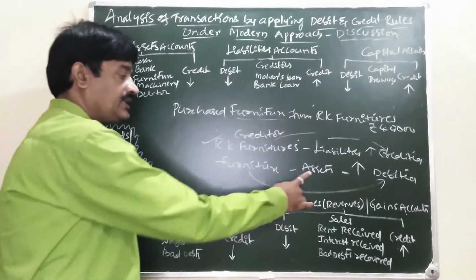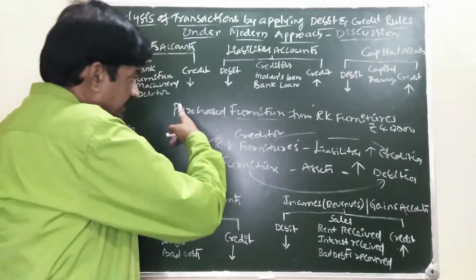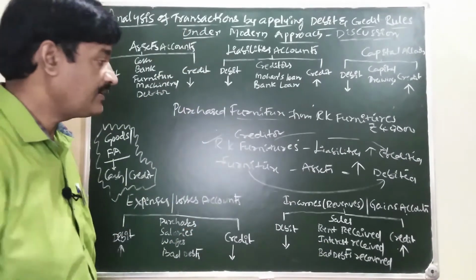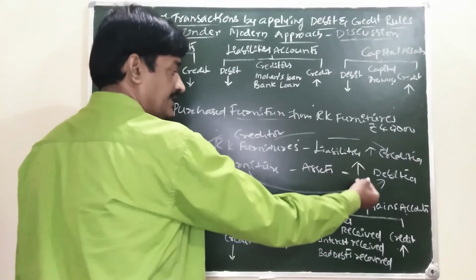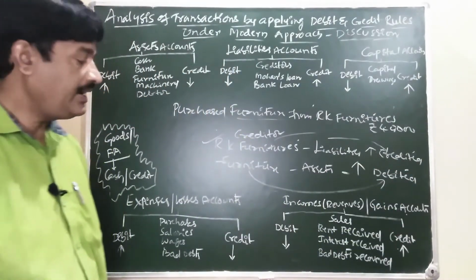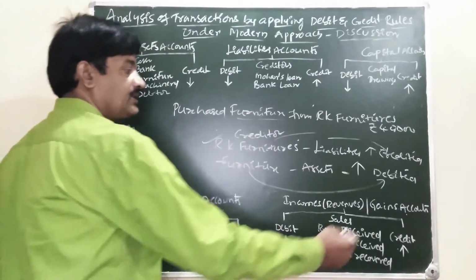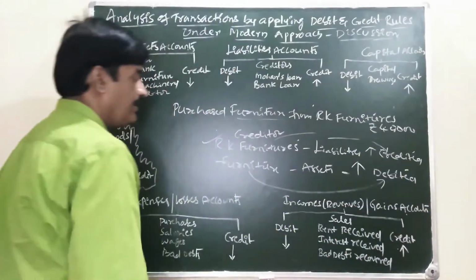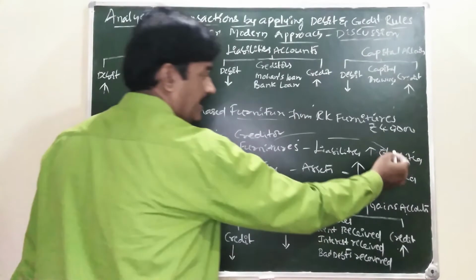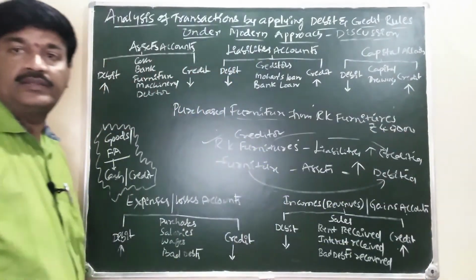Furniture comes in asset. Our furniture is increasing, our asset is increasing. Increase in the asset is debited. So furniture account is debited. RK Furniture party name account is credited.